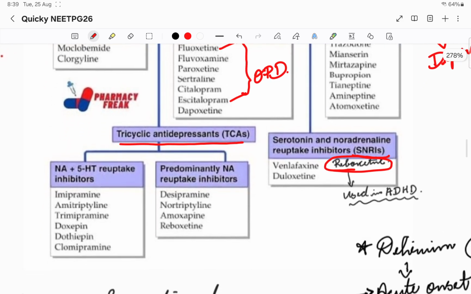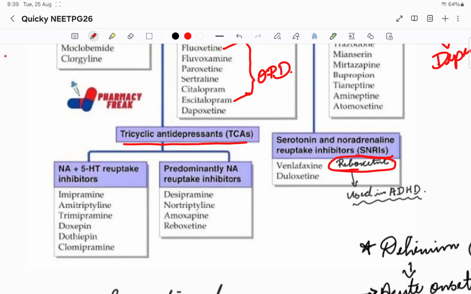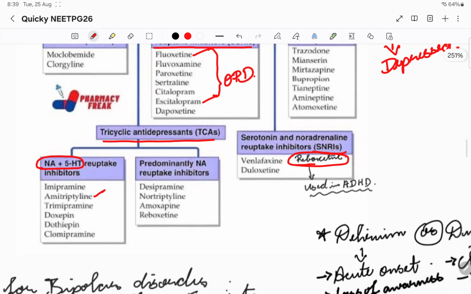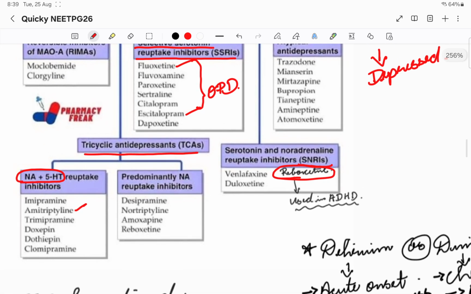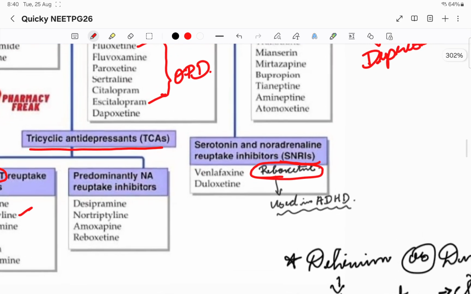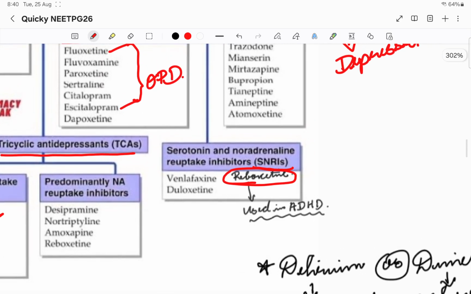Then tricyclic antidepressants. Here we are targeting noradrenaline and 5-HT reuptake inhibition. This is what TCA is. Amitriptyline and similar drugs will be used in depression. Then coming to SNRIs, it is reboxetine.